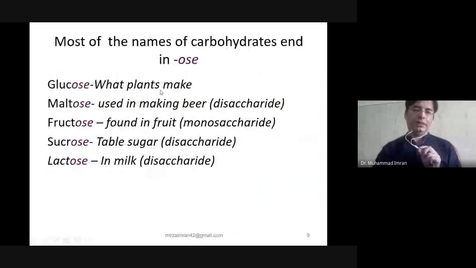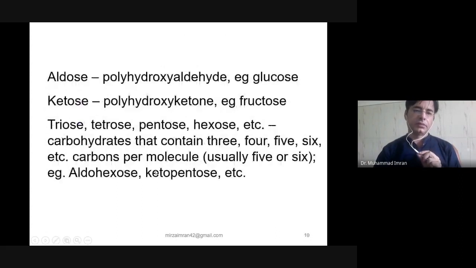So glucose is what plants make. Maltose is used in making beer, a disaccharide which comes from starch and glycogen. Fructose is found in fruits. It is a monosaccharide, and comes mostly from sugar cane. Sucrose is table sugar, a disaccharide which comes from sugar cane. Lactose is present in milk at around 5%. Aldose sugar contains polyhydroxyaldehyde as a functional group, and ketose contains polyhydroxyketone as a functional group.